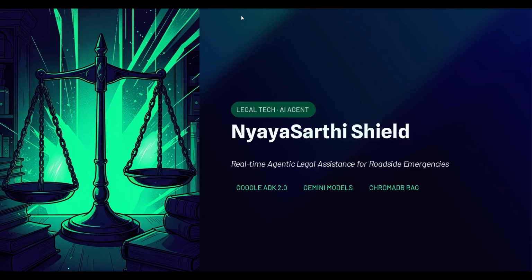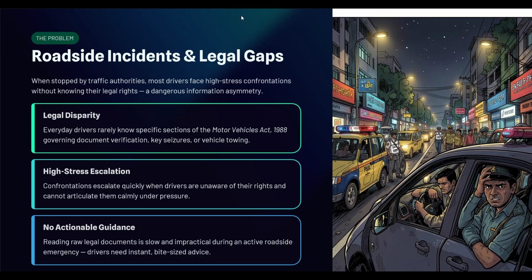Imagine you are driving home and a police officer pulls you over. They ask for your physical registration certificate, RC book, or try to take your car keys. Do you know your exact legal rights in that moment? Most citizens don't. They feel intimidated and helpless.